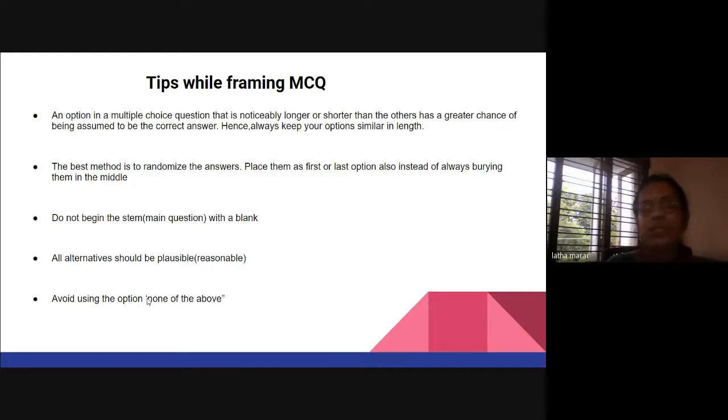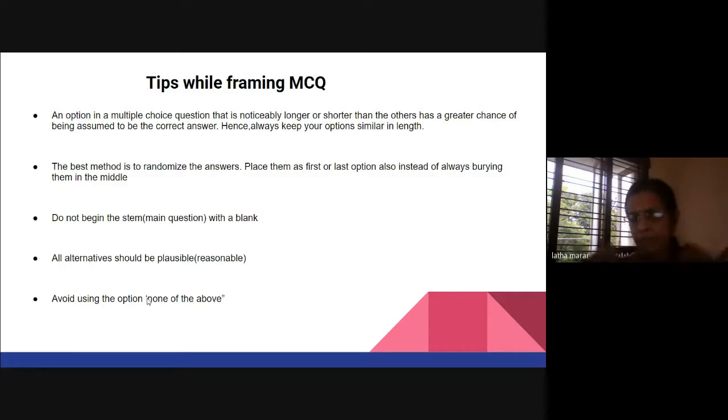The main question is called the STEM. It should not begin with a blank, or be a fill-in-the-blanks. Most of the options that we give should be reasonable, in the sense that you cannot give blatantly wrong options. Some sense should be there even in the options.